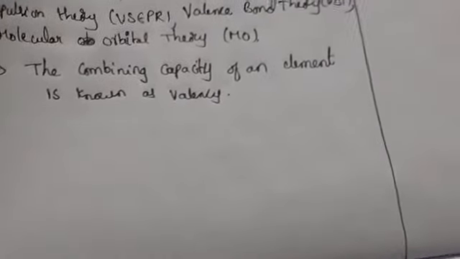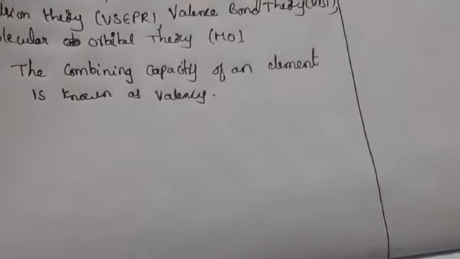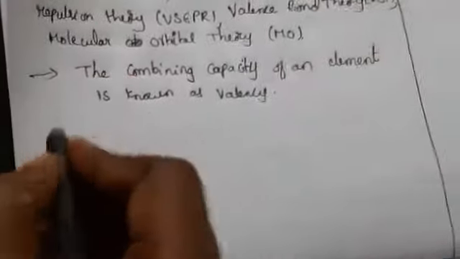Generally, the valency of an element is equal to the number of hydrogen atoms or chlorine atoms, or twice the number of oxygen atoms, with which one atom of the element combines.